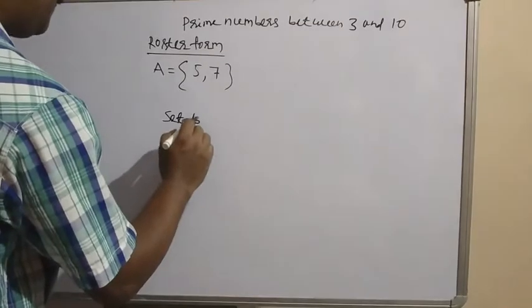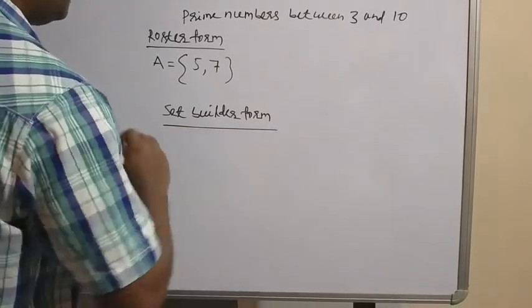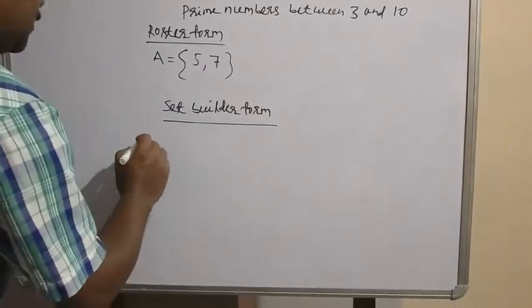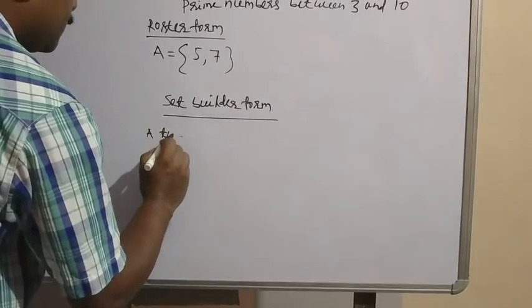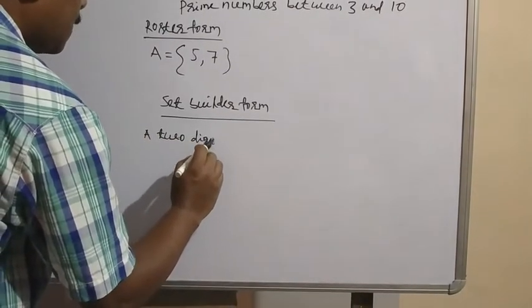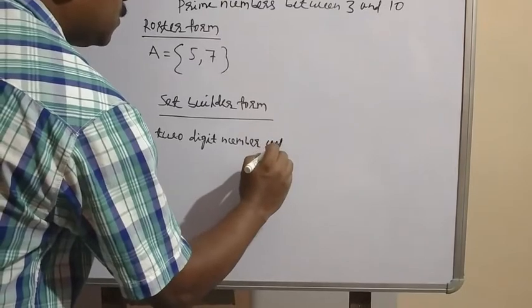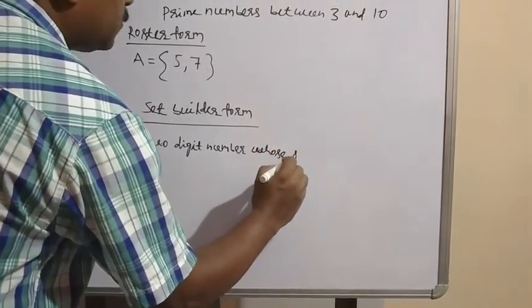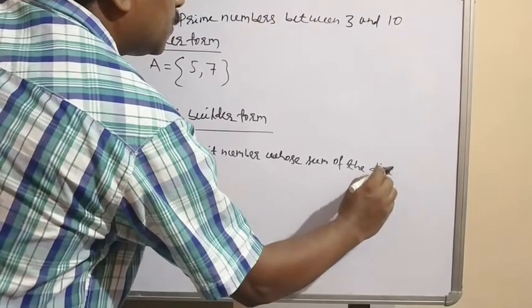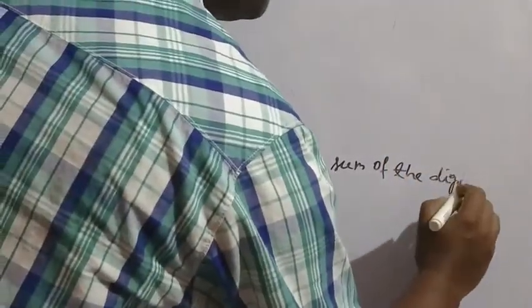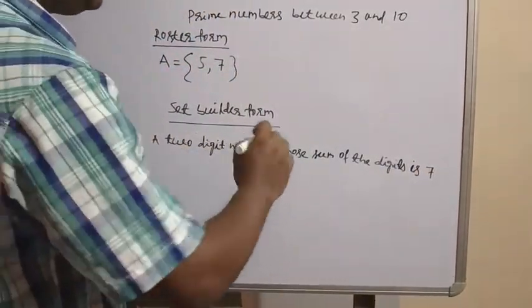How to express it? In the set builder form, suppose a statement is given: a two-digit number whose sum of the digits is 7.